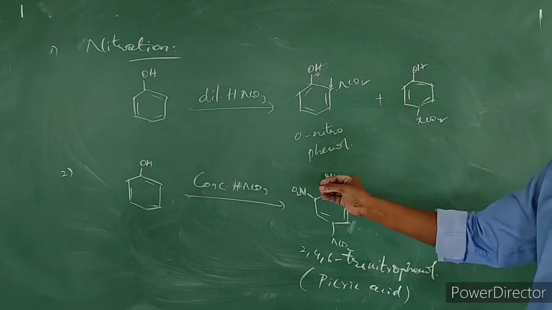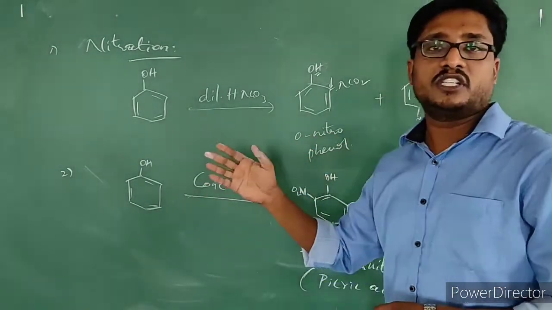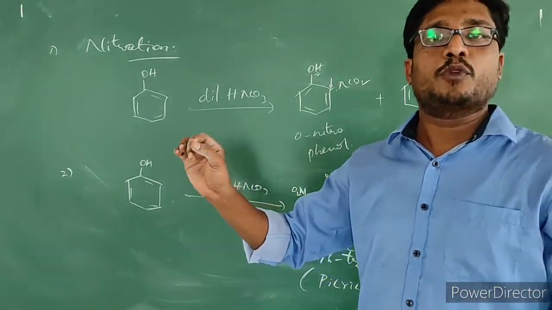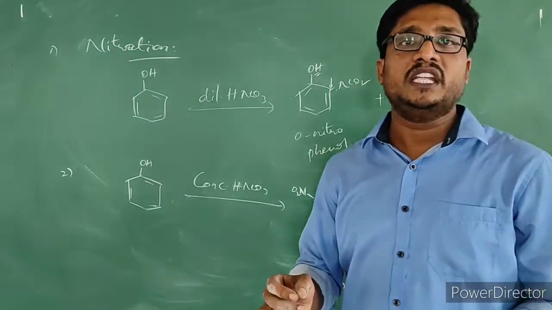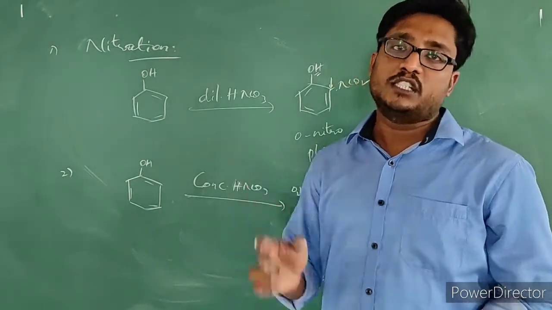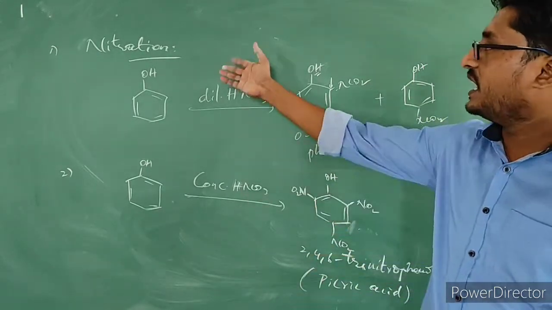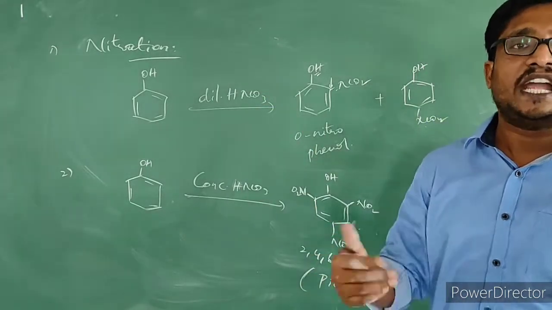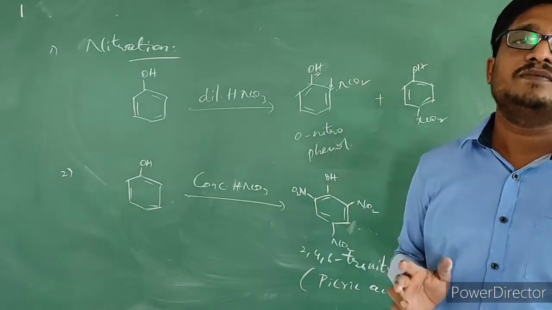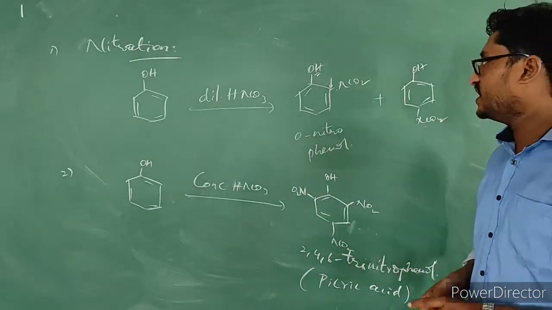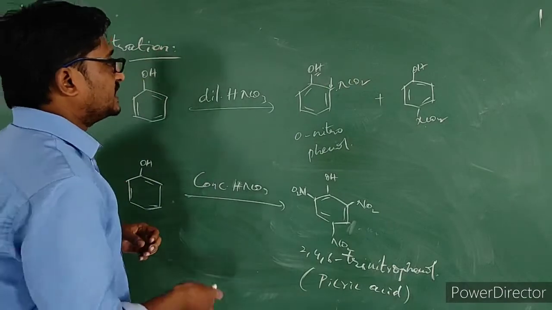In objective questions, they can ask this: phenol on treatment with concentrated HNO3, which of the following products gets produced? Or phenol when treated with dilute HNO3, which of the following products gets produced? Please keep this in mind. The electrophile which gets generated here is the nitronium ion, NO2 plus. That is the electrophile. So this is about the nitration reaction. And one more thing.